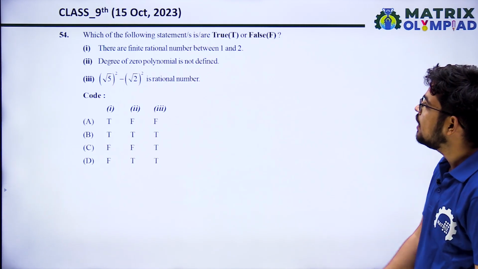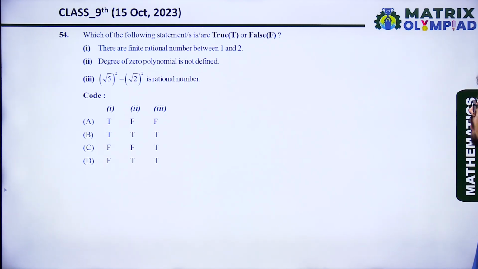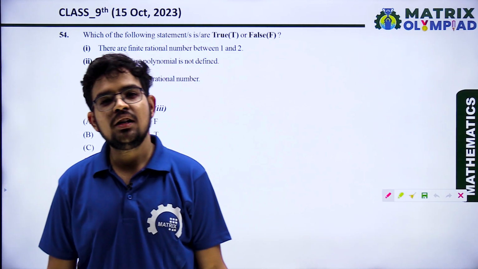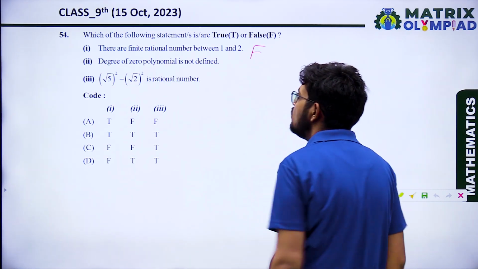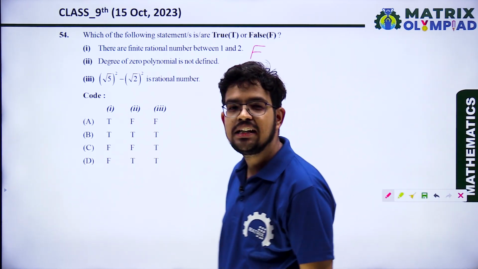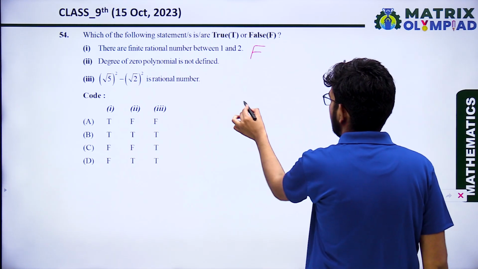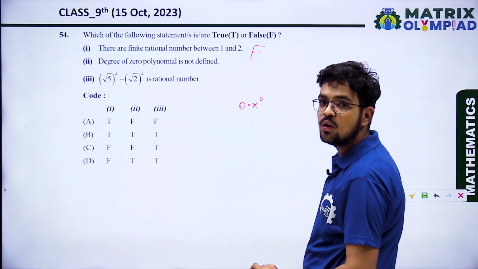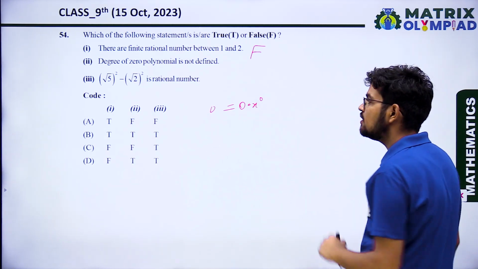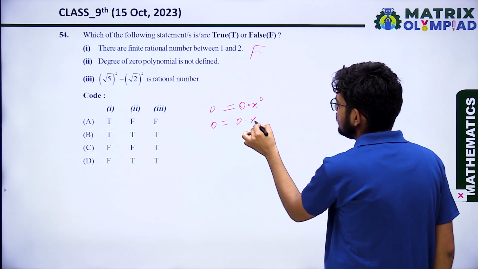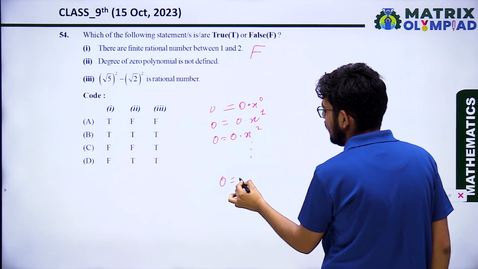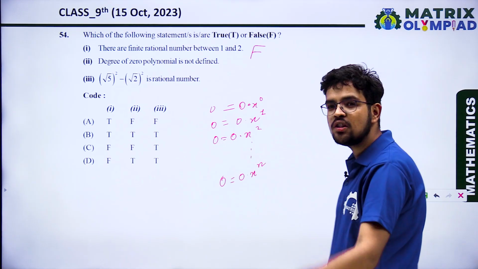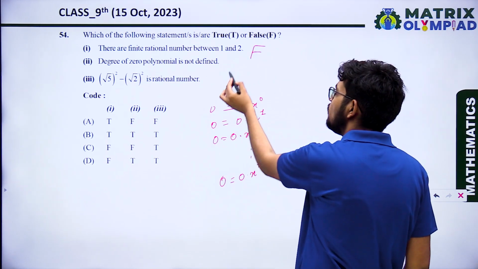Okay, next. Which of the following statements are true? There are finite rational numbers between 1 and 2. No. There are infinitely many rational numbers between any two numbers. So the first is false. Second, the degree of the zero polynomial is not defined. Yes. Why? We can write 0 as 0 into x raised to power 0, 0 into x raised to power 1, 0 into x raised to power 2, and so on, 0 into x raised to power n. There is no fixed value. You cannot decide. So the degree of the zero polynomial is not defined. True.